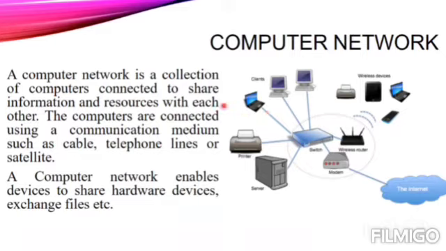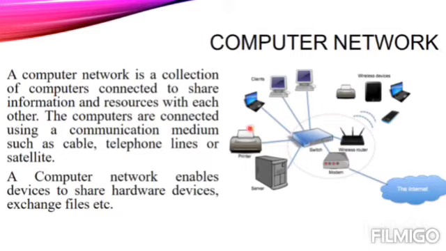Now let's read this. A computer network is a collection of computers connected to share information and resources with each other. The computers are connected using a communication medium such as cable, telephone lines, or satellites. A computer network enables devices to share hardware devices, exchange files, etc. It simply means that a computer network is a collection of devices, computers, or other computer machines with the help of which we can share information or other resources.